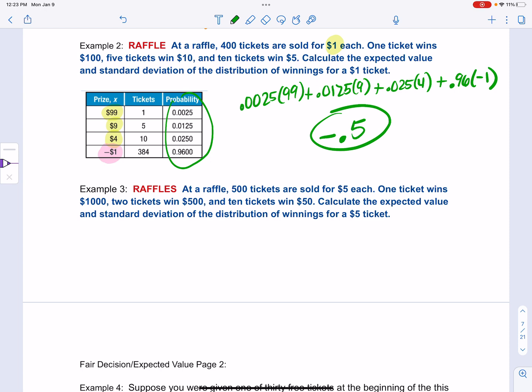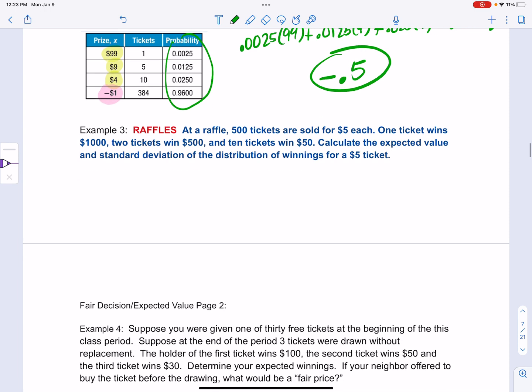Okay. All right. So if I look at the next one, these tickets are sold for $5 each. And so you have one ticket win. So 1 out of 500 wins 1,000, but they paid $5, so they only won 995. Plus 10 tickets. Sorry, I don't have these reduced, so I'm just going to do 10 out of 500.